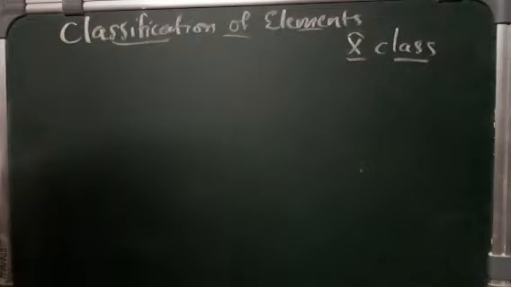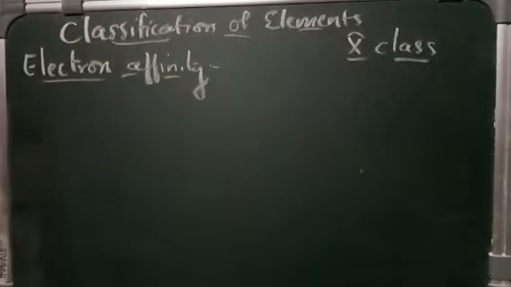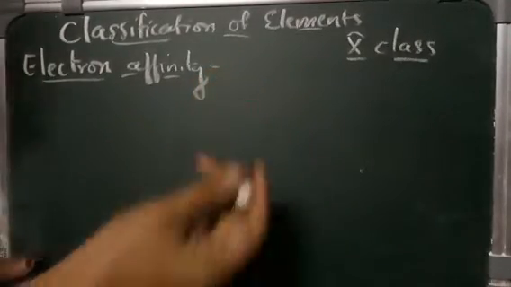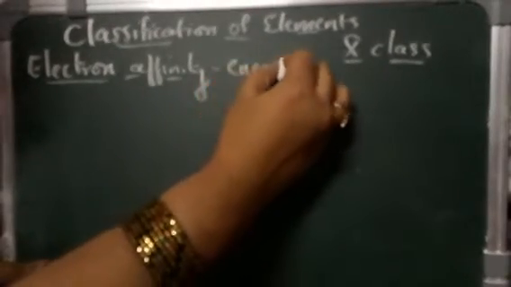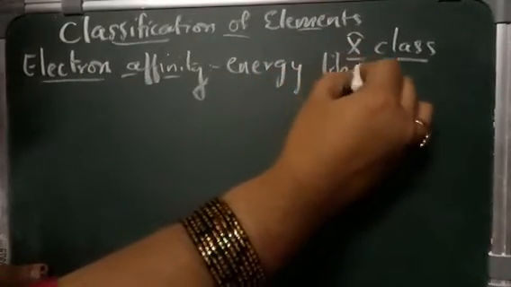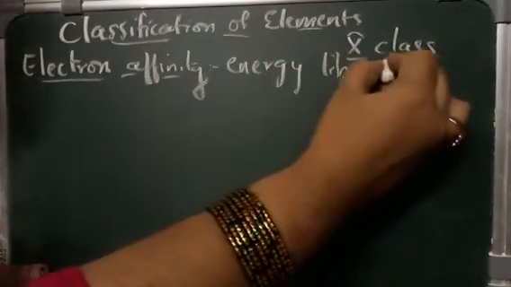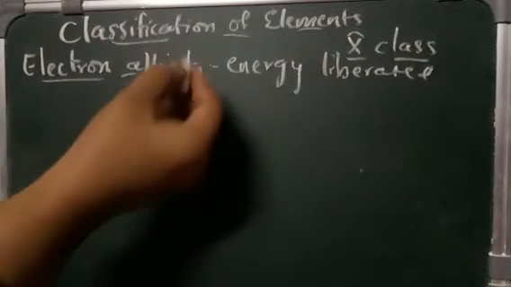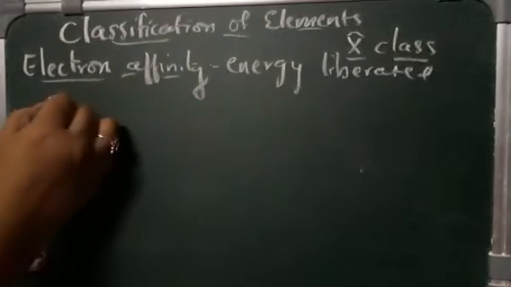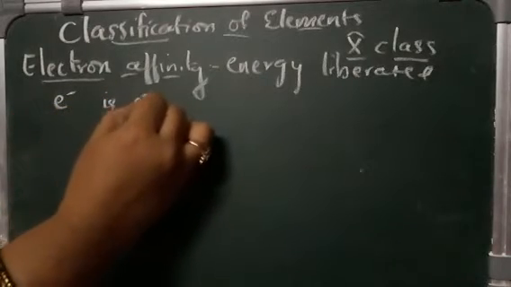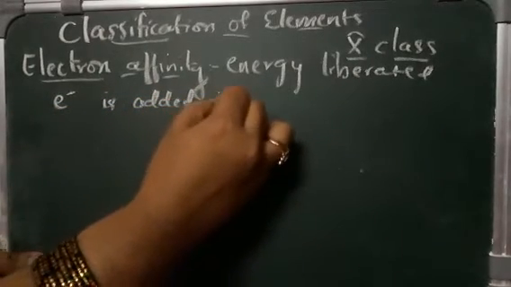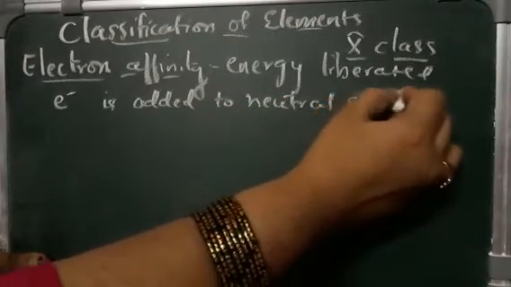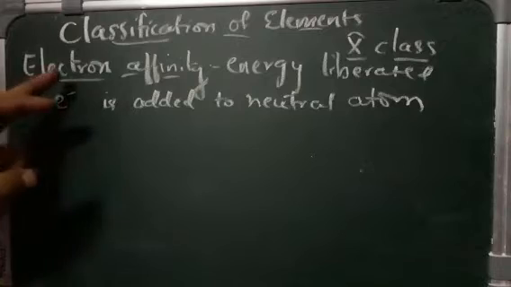What is electron affinity? Electron affinity is defined as the energy liberated when an electron is added to a neutral atom. When the electron is added to the neutral, that is stable, atom, then the energy released is called the electron affinity.